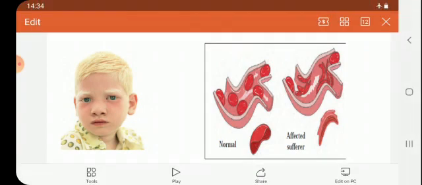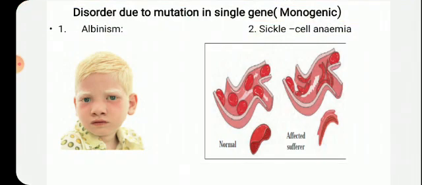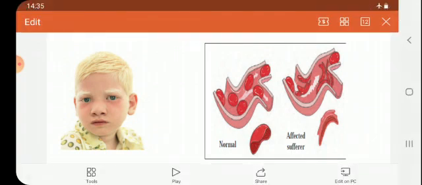Okay. So they need a continuous blood supply, or they need continuous flow of food, so that the oxygen taking capacity will be increased. Okay, children.